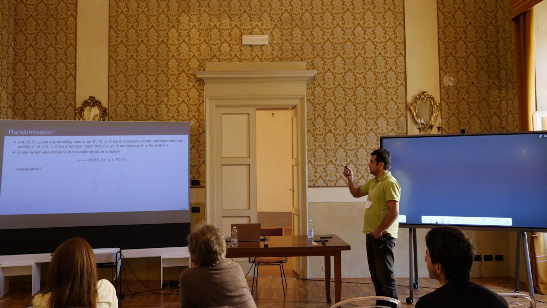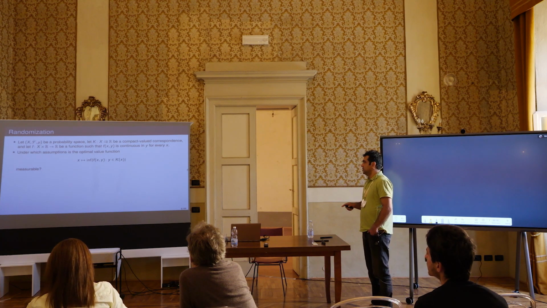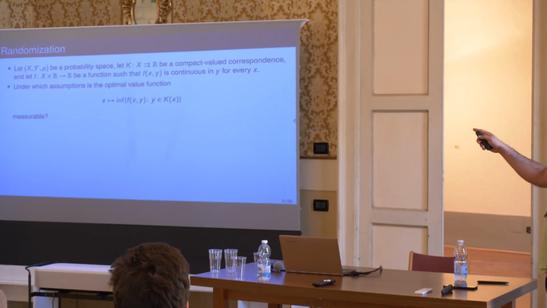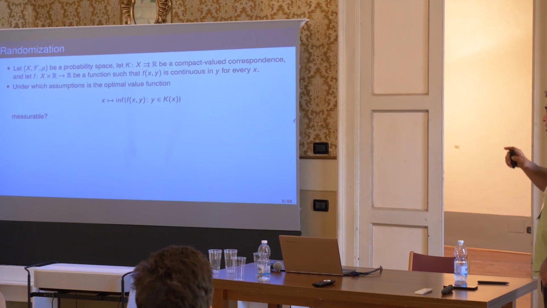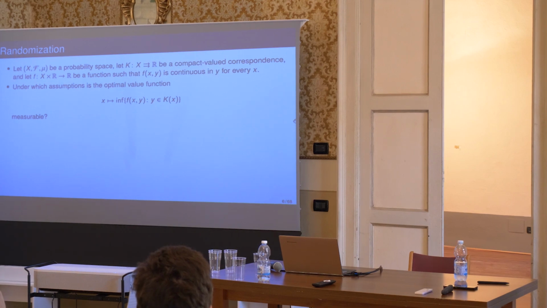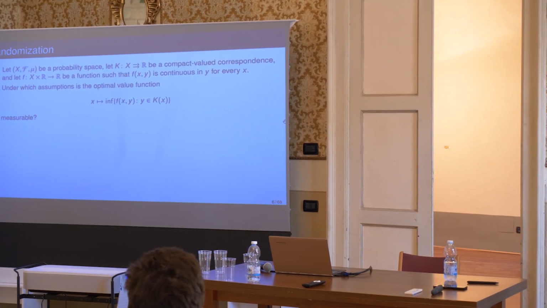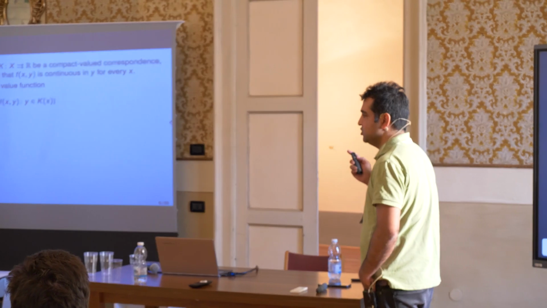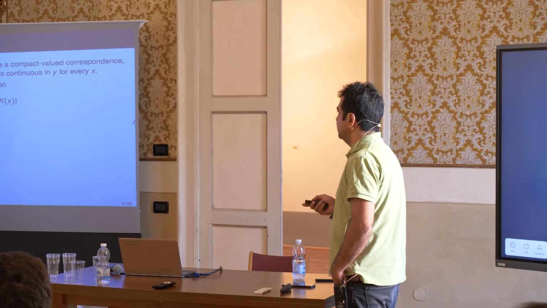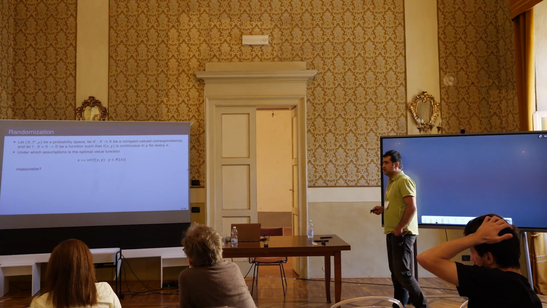Obviously, for any fixed x, we can just apply the extreme value theorem from the previous slide and obtain a minimum, because K_x is compact. But the question is, when is this function measurable? In general, this function is not measurable. We need some additional assumptions on the compact valued correspondence and on this bivariate function f.